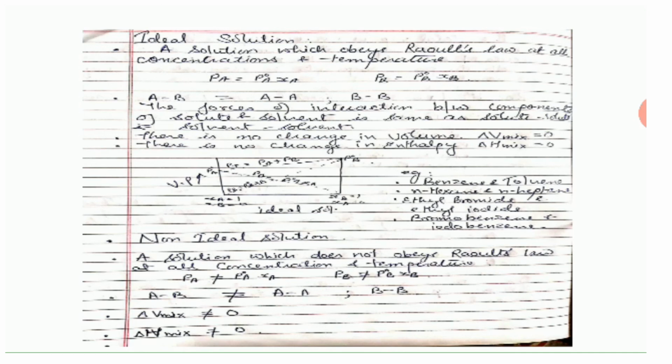So again, non-ideal solutions are of two types. Positive deviations from Raoult's law are shown by those solutions in which the AB interaction is less than the AA or BB interaction. In these cases, the partial pressure PA will be greater than P naught A XA and PB will be greater than P naught B XB. They are not equal. Delta V mixing is greater than 0 and delta enthalpy mixing will also be greater than 0. Examples I have given you.